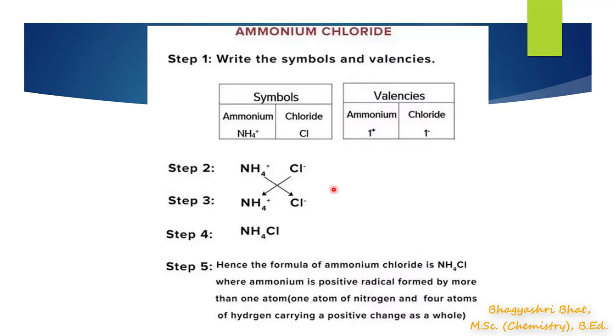I have another example, that is ammonium chloride. First we write the symbols of the ions involved in this compound. Ammonium NH4+, chloride Cl-. So valencies, if you check, ammonium is +1, chloride is -1. Then the third step is interchanging the valencies and writing them below. By doing so, we get a new compound, that is NH4Cl. Since below Cl we get 1, we ignore it and write it directly as NH4Cl.